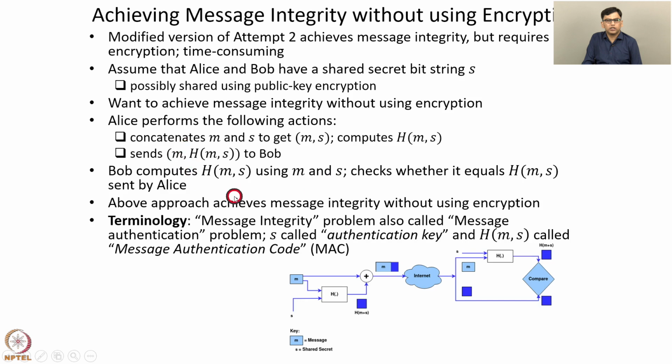A note on terminology: the message integrity problem is also called the message authentication problem. This secret s is called the authentication key, and h of m comma s is called the message authentication code, or MAC. This is a protocol that is used in many practical protocols used in the internet. To achieve message integrity, we take a message m and append h of m comma s, where s is a secret known only to the sender and receiver, and then send m comma h of m comma s. So we append the message authentication code to the original message and send it. This is a widely used protocol for achieving message integrity.